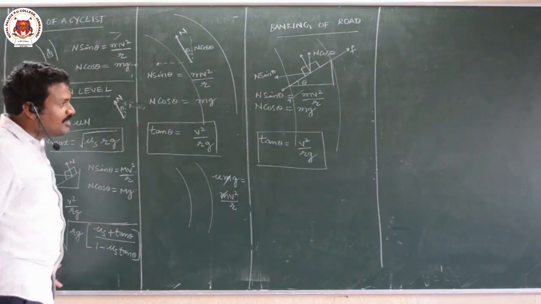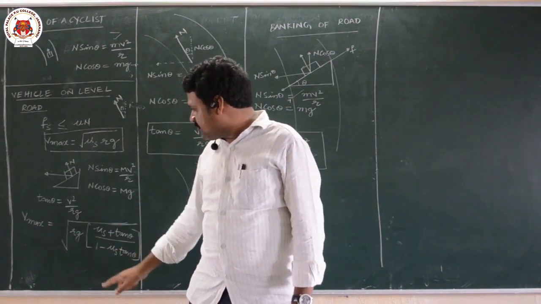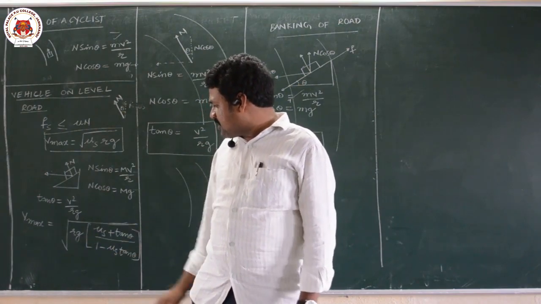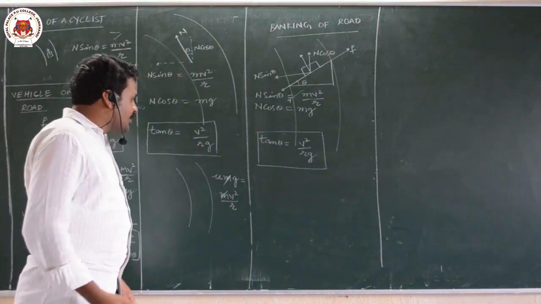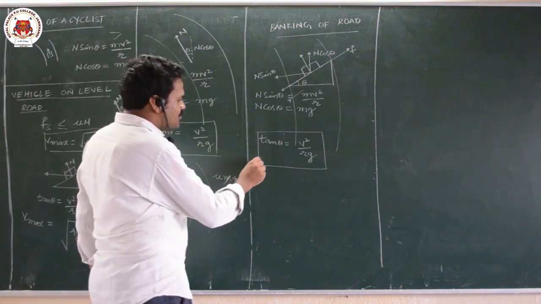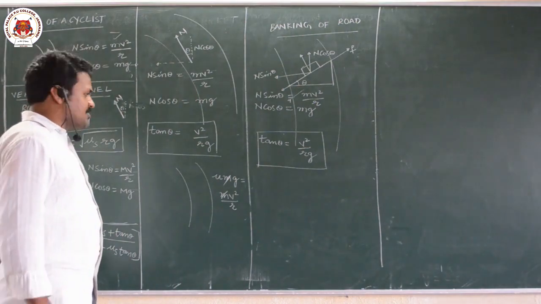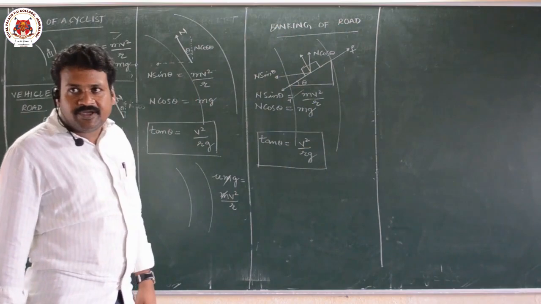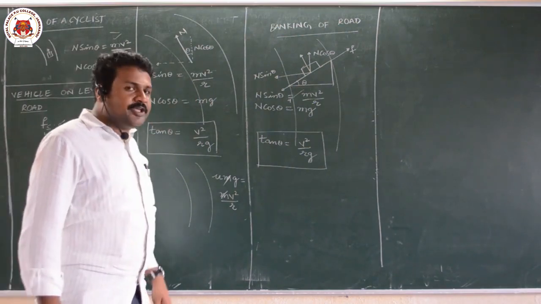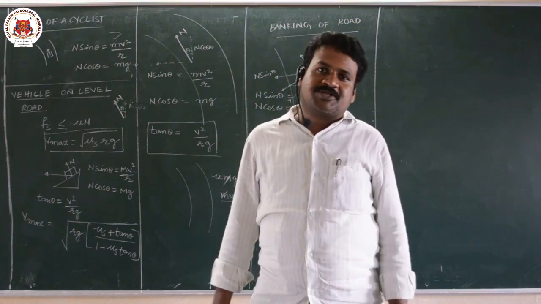This derivation we have done in the regular classes. You can refer to your class notes. V max is equal to root of rg into (mu s plus tan theta) by (1 minus mu s into tan theta). So what they will ask in the exams is, what is the safest speed to go on a banked road? This is the safest speed. What is the banking angle? Tan theta is equal to v square by rg. So this is a quick recap of some formulas in Newton's laws of motion.